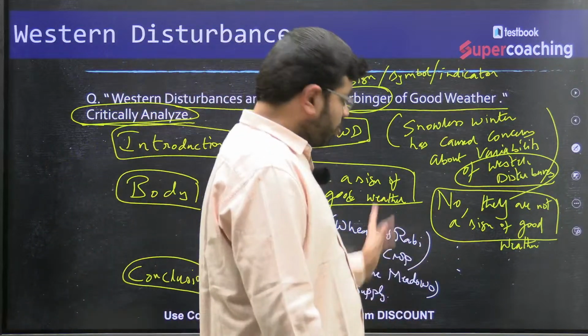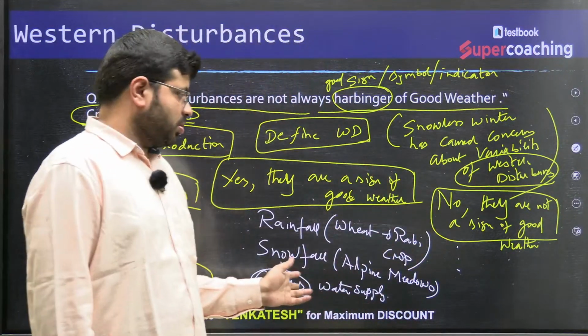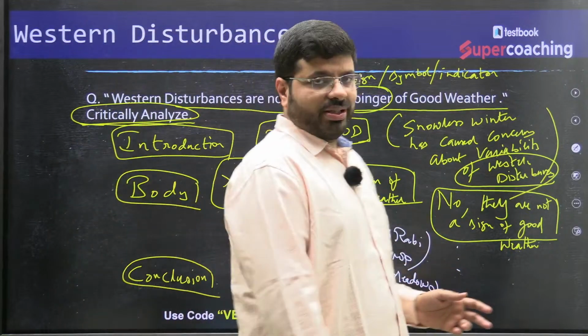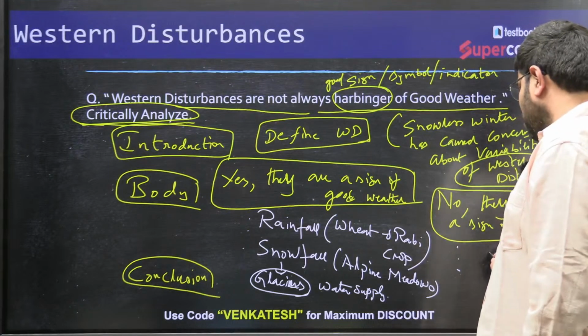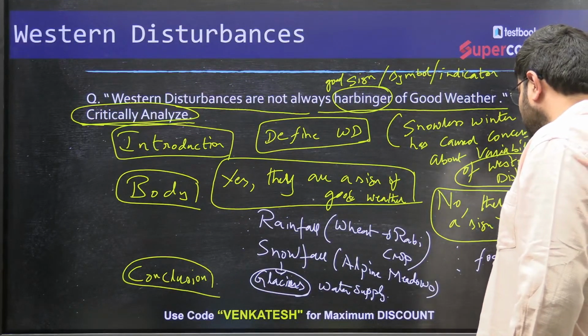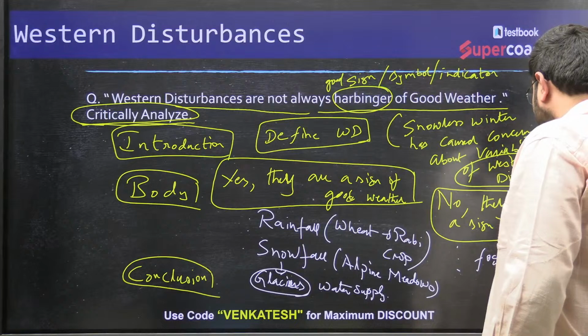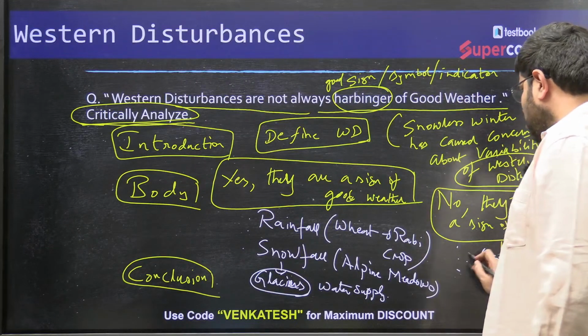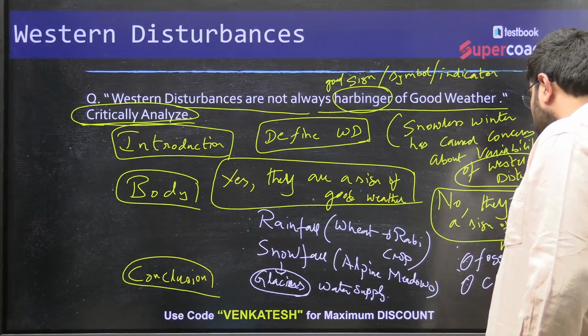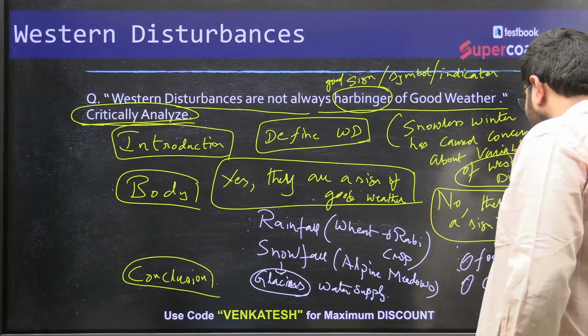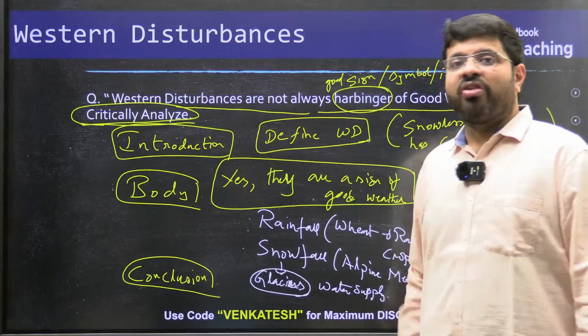Then you draw a diagram to showcase these things. Then they are also not a sign of good weather. I've given you the example of excessive snowfall. Sometimes they can create foggy conditions plus cold waves, and visibility is low. Sometimes they can be associated with cloudbursts, and sometimes with heavy snowfall.